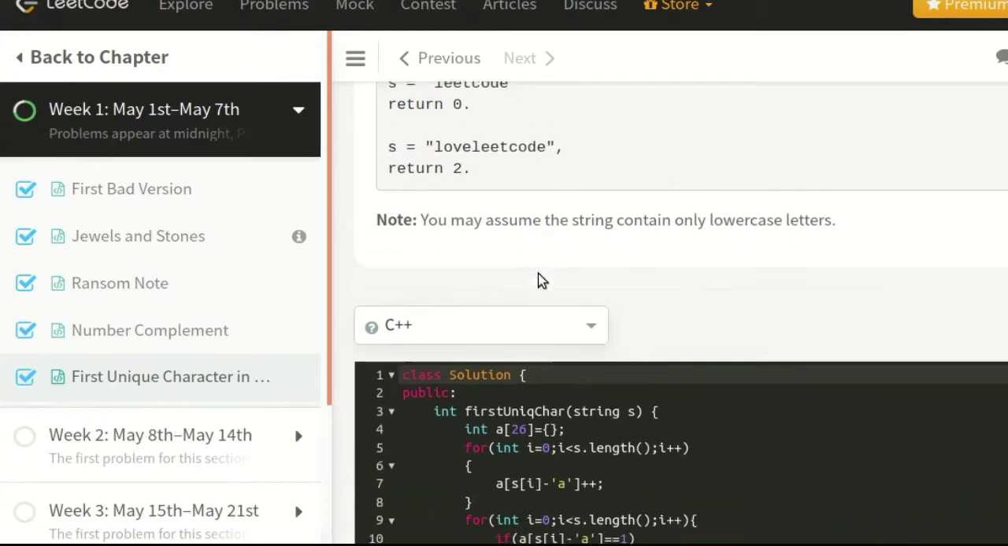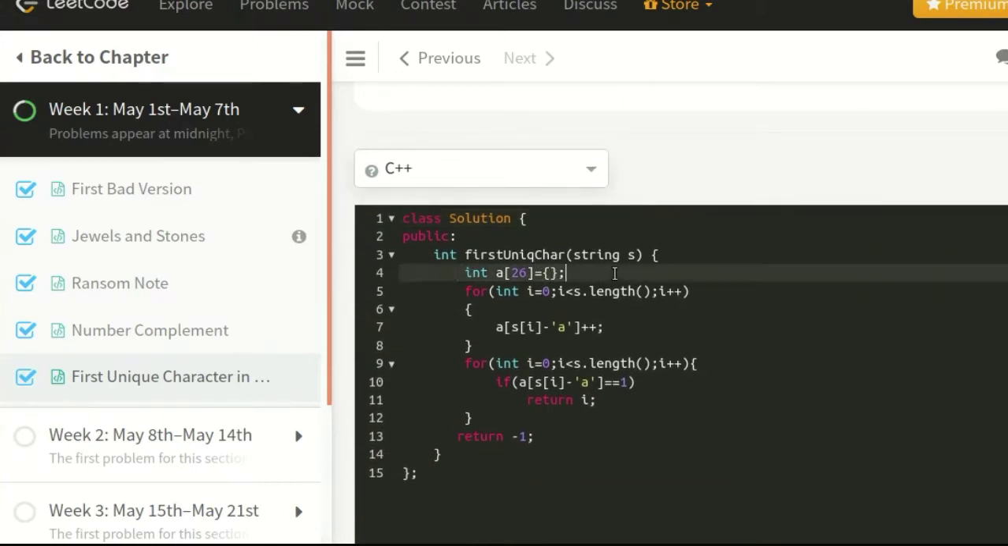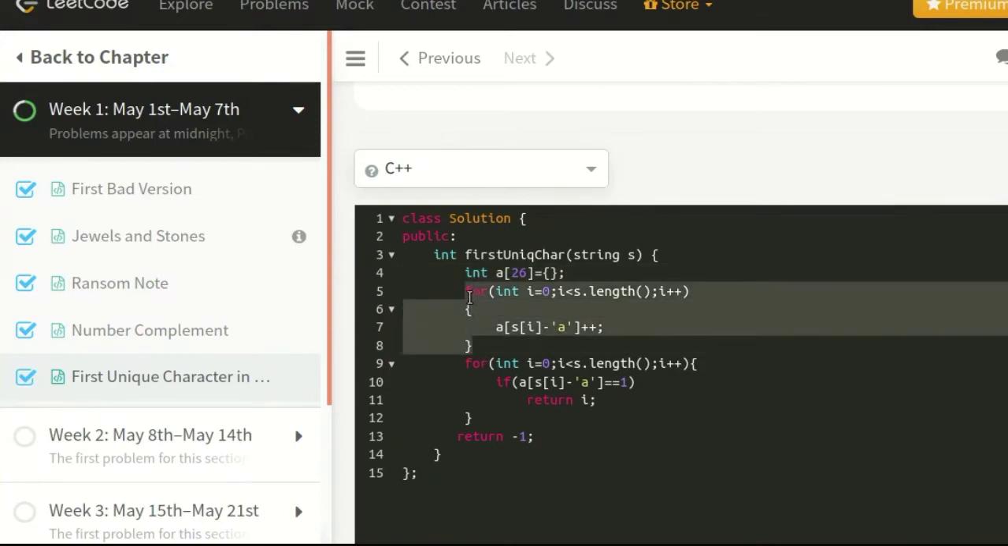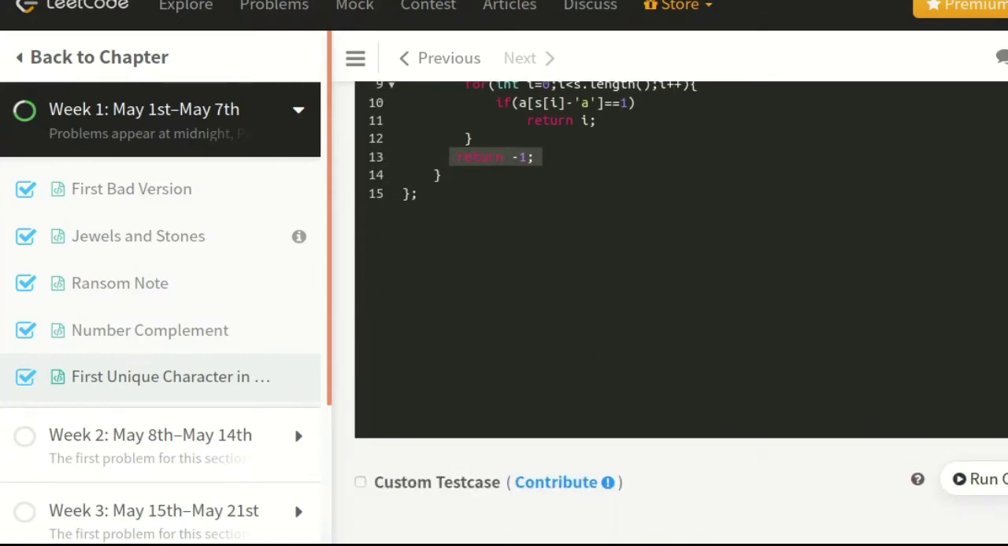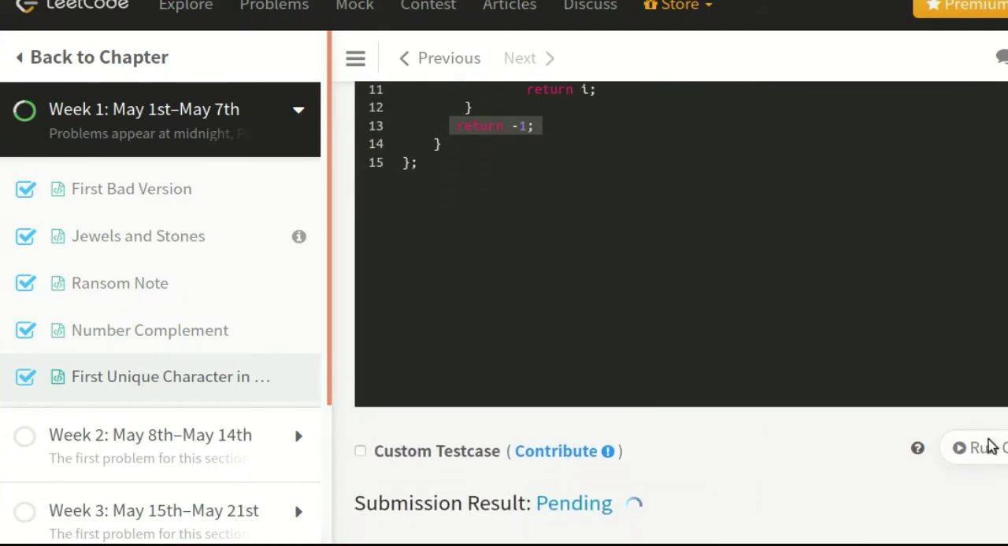So what we have done is simply taken an array of size 26 and stored the frequency of each and every character at the respective position from 0 to 25. We traverse the string from the start, and if the frequency of any character comes out to be 1, we simply return the index of that character in the string, and if not, we return -1 as the answer. Let's submit this and see whether our test cases are passing or not. It got accepted, as you can see.